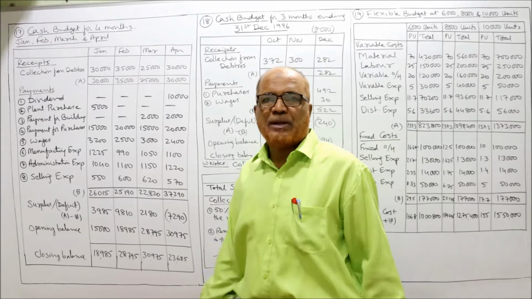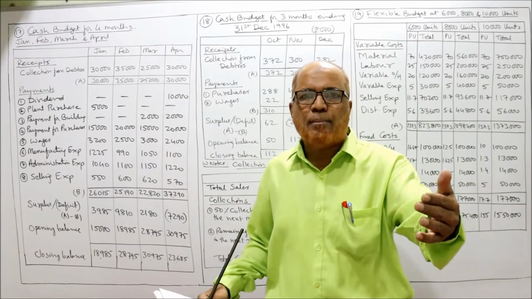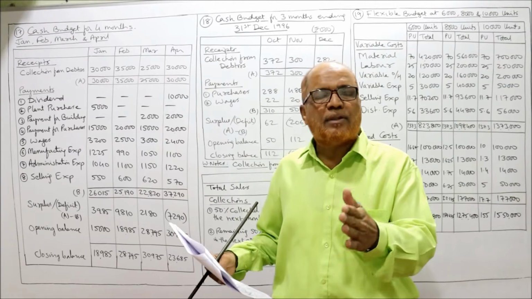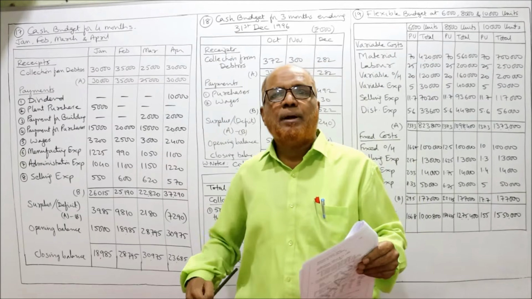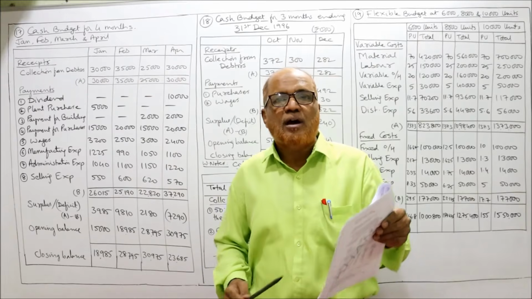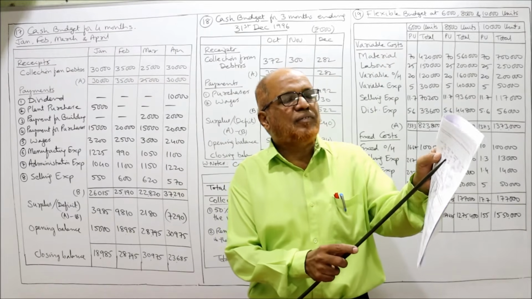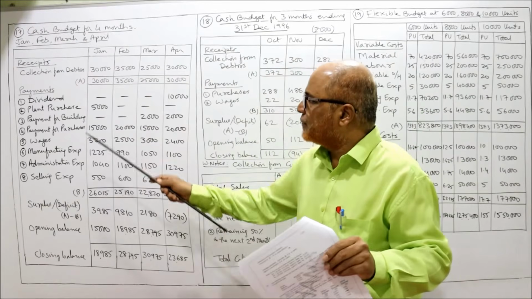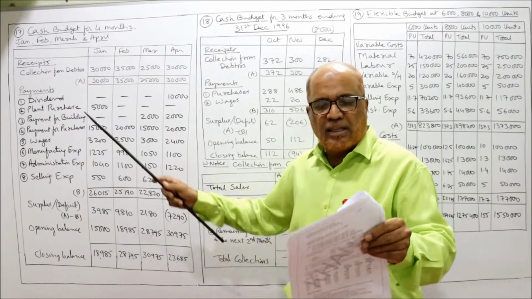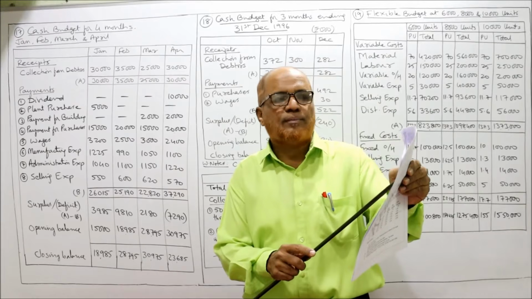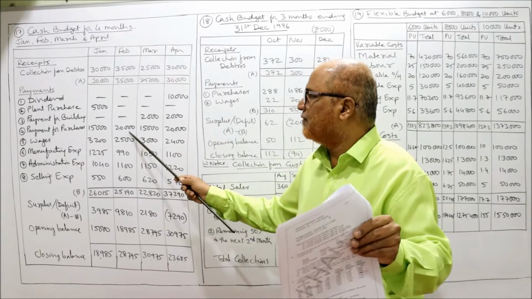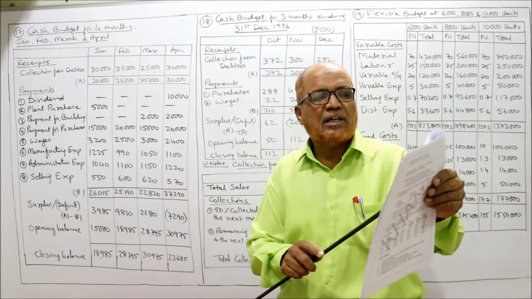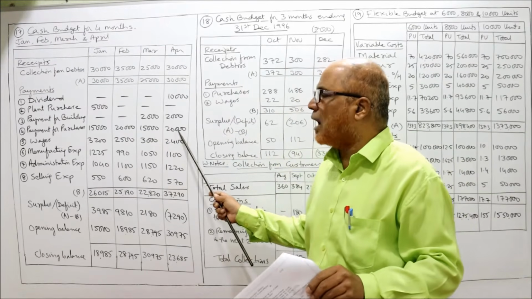Next, payment for purchases. Payments for purchases are made after 2 months. That means the November purchases, 15,000, will be paid in January. Then 20,000 will be paid in February, then 15,000 will be paid in March, and then 20,000 will be paid in April.